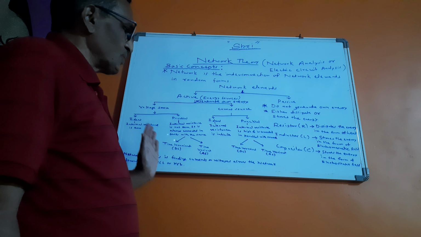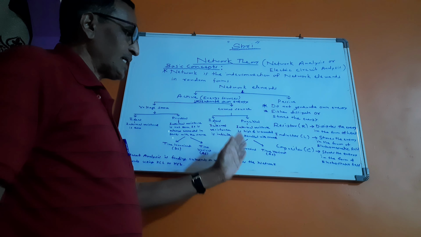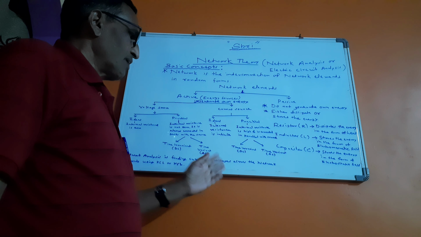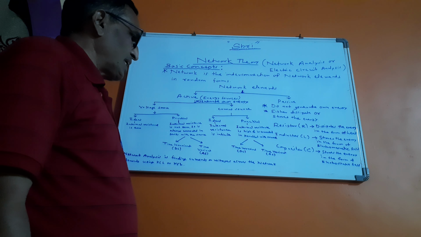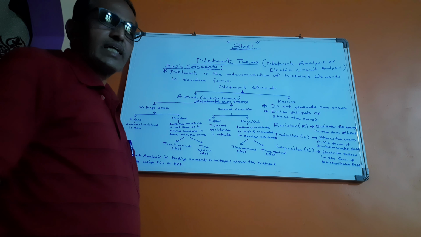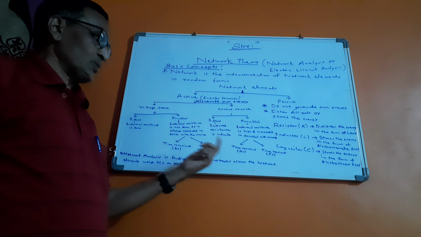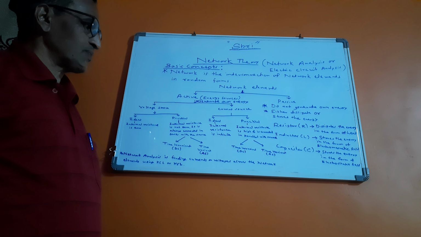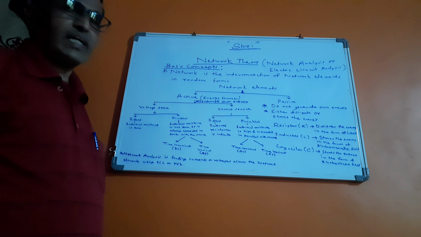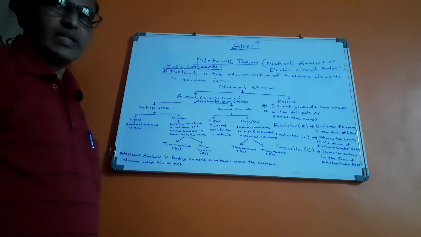Further, like voltage sources, they are classified as time invariant current source and time variant current source. The time invariant one is also known as DC current source, whereas the time variant one is known as AC current source. For a time invariant current source, the current is not changing with respect to time, whereas for a time variant current source, the current is changing with respect to time.